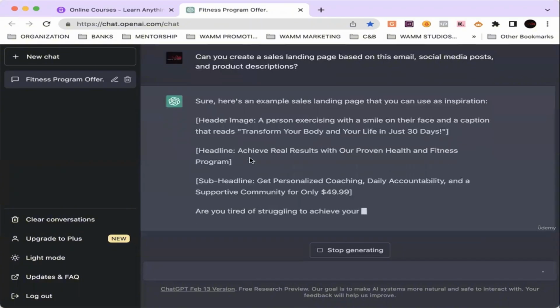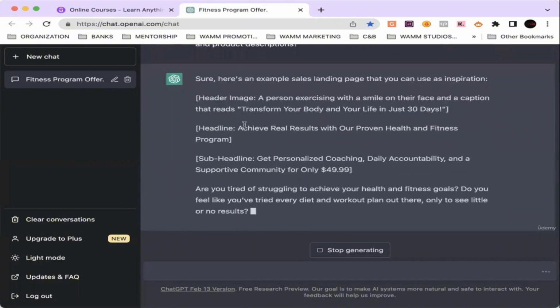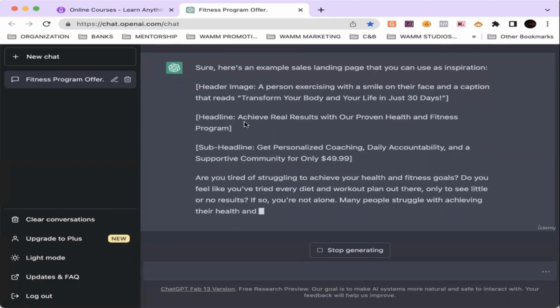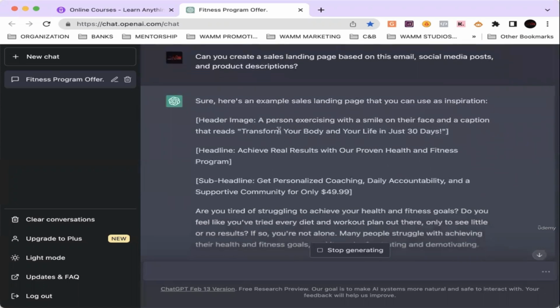It's not only going to give you the information, but it's giving you what it says, header image. It's giving you an example of an idea. This is an idea that you can use for a header image. A person exercising with a smile on their face and a caption that reads, transform your body and your life in just 30 days. Wow.